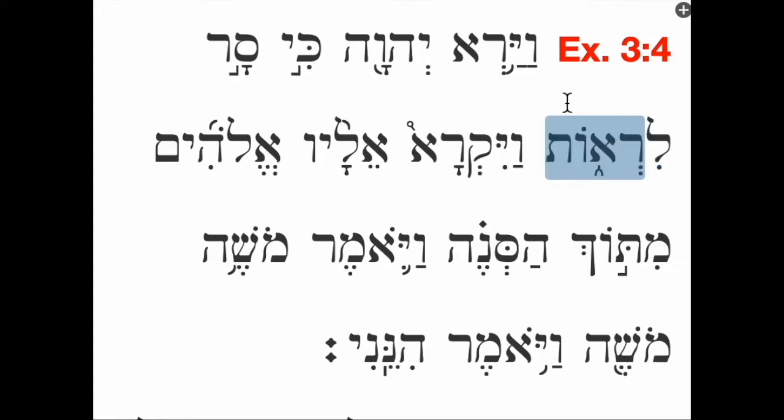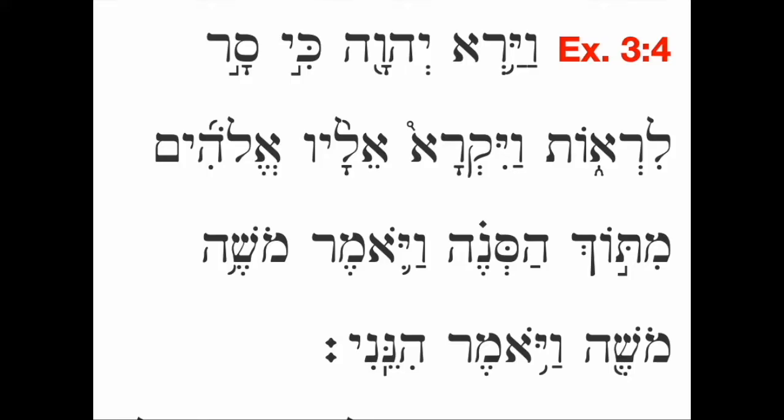construct, lirot, to see. Lirot is the preposition le, plus the qal infinitive construct of the verb ra'ah. So final hey verbs, oftentimes in the infinitive construct, will get an ot ending, lirot, to see. Notice that the preposition le has a hireq under it, a short i vowel. That's because when you have a schwa followed by another schwa, which would be the expected forms in this case, at least if they were isolated, the first schwa will become a hireq. Then the Lord saw that Moses turned aside to see.